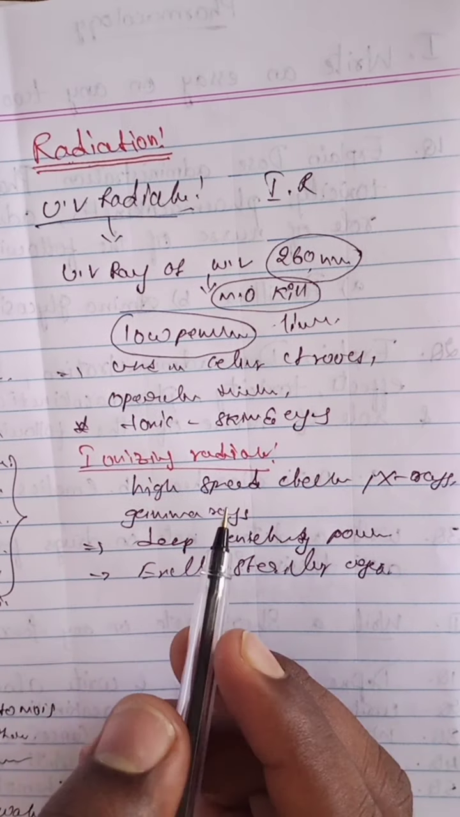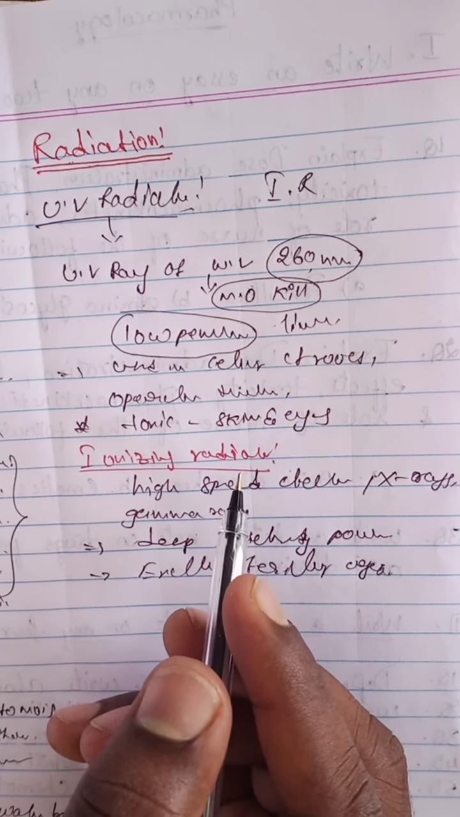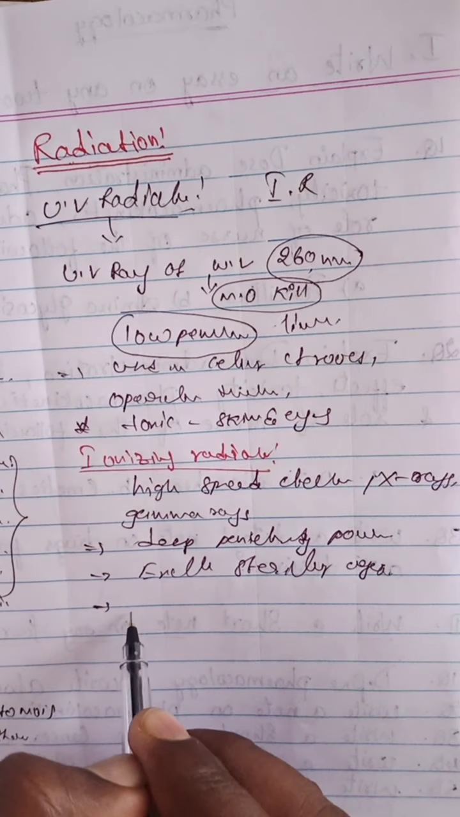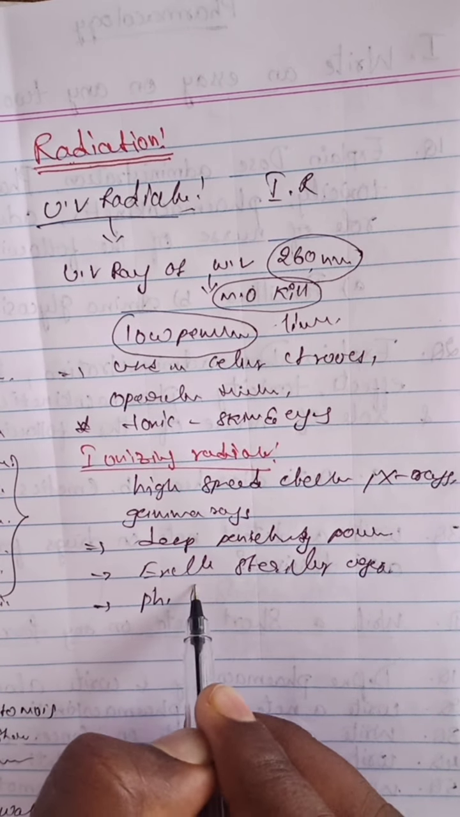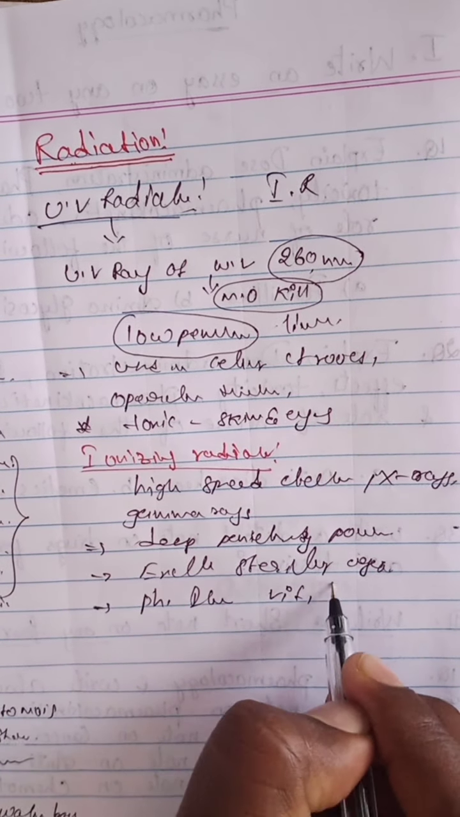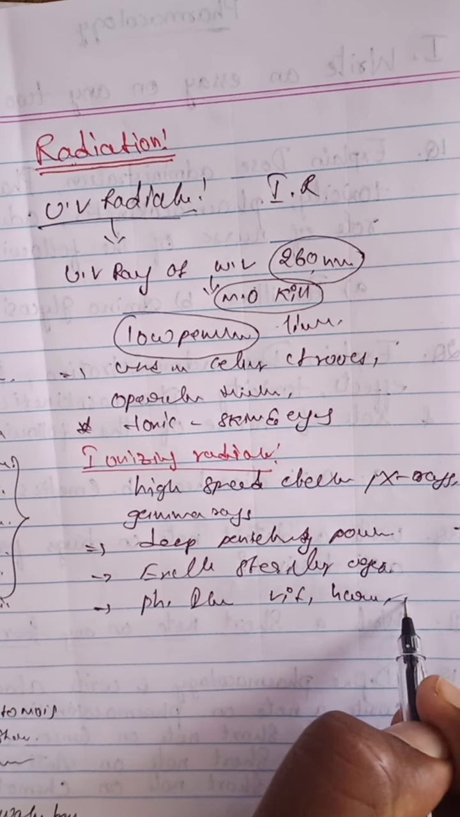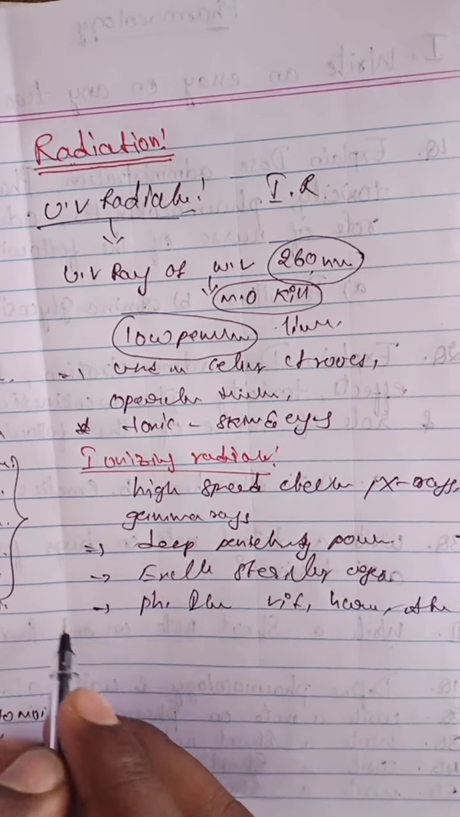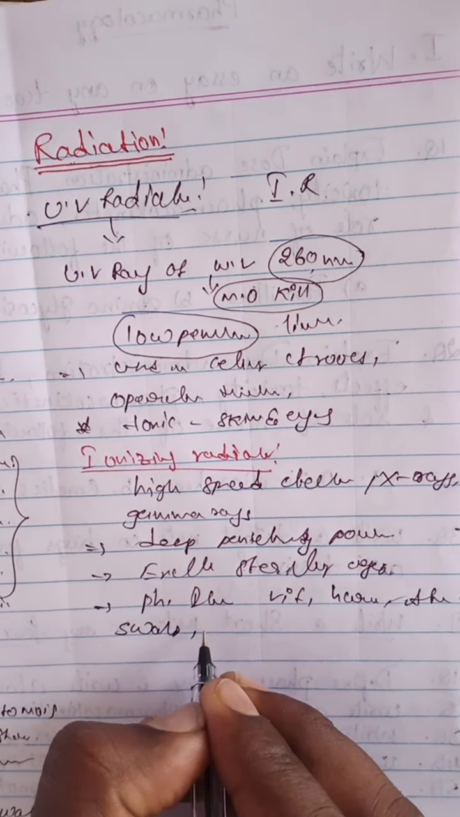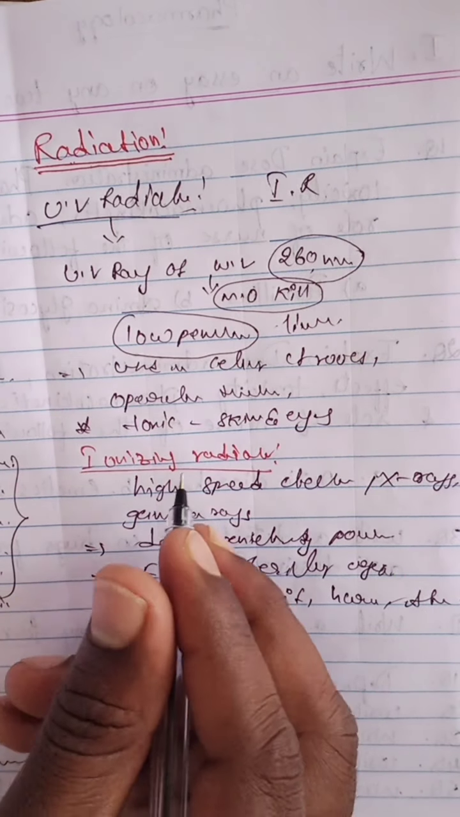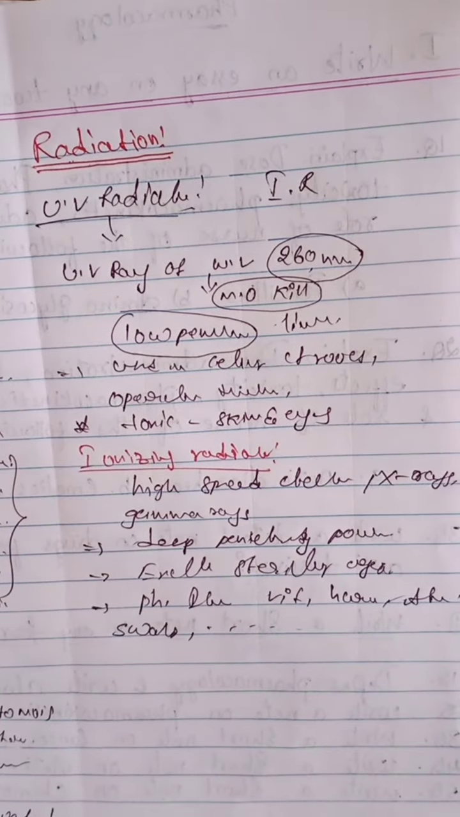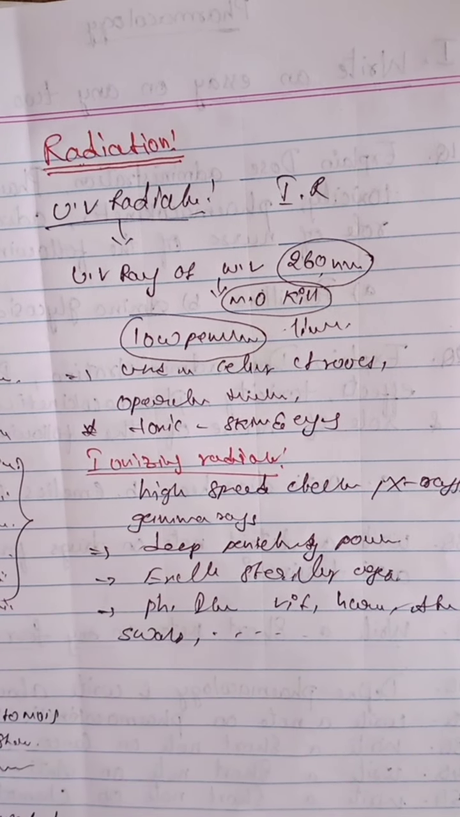This is used for pharmaceutical items like vitamins, hormones, antibiotics, and swabs, and disposable plastic items are sterilized by ionizing radiation. So this is about ionizing radiation and UV radiation.